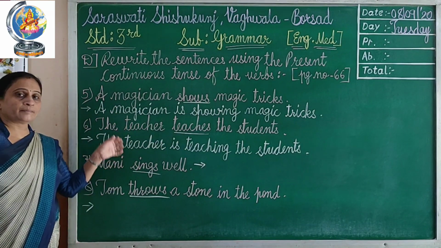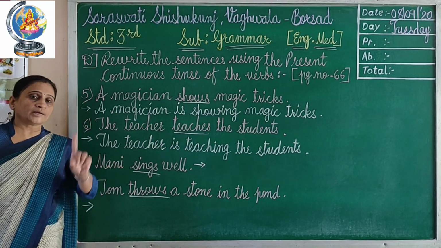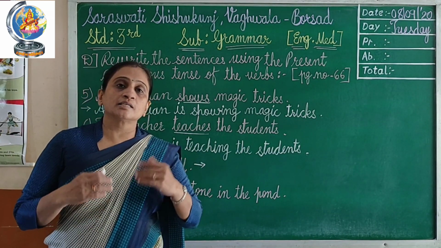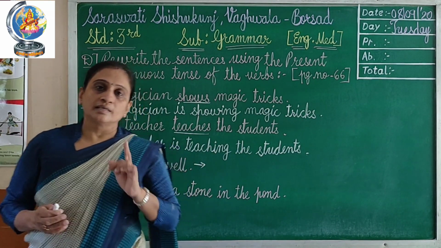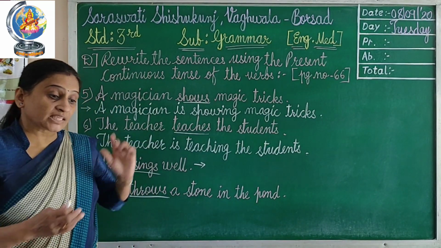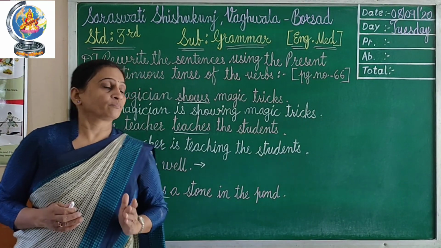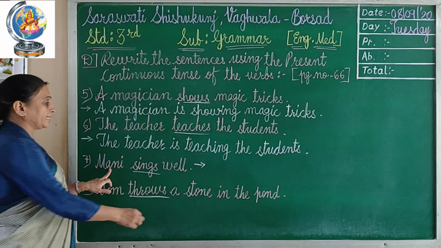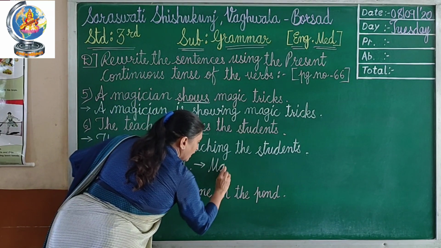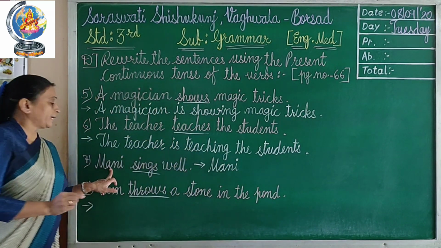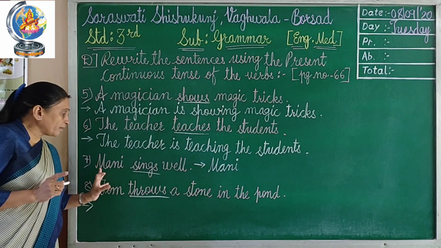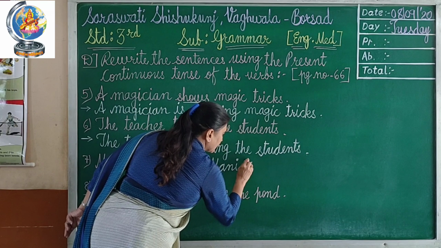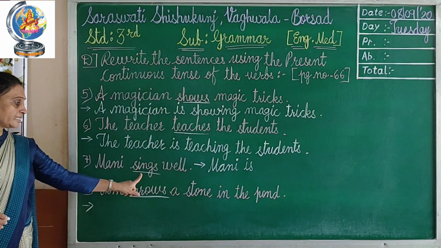Now we are changing these sentences into present continuous form. That you have to keep in your mind. Present continuous tense, when we are talking about a continuous verb, that is called present continuous tense, which is happening, which is going on right now. Okay, now the second number is Mani sings well. So let me write here Mani. And Mani is the name of a girl. Okay. So with a singular noun you have to use is. Mani is, then sings.